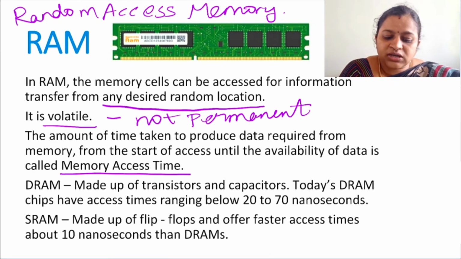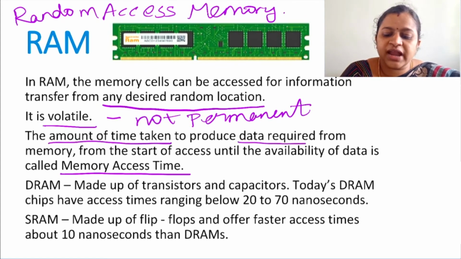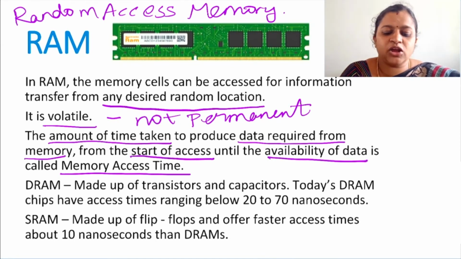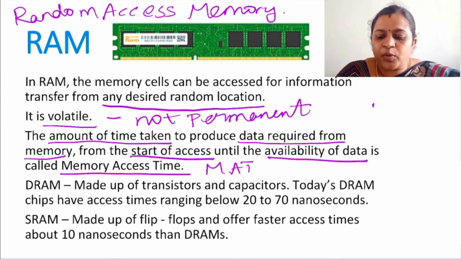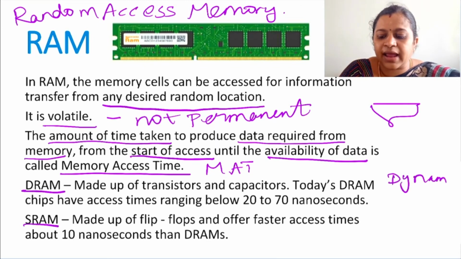Now an important term, memory access time. The amount of time taken to produce the required data from memory, from the start of access until the availability of data, is called memory access time. When I start searching for data, the time taken until the data is available is called the memory access time. You have two different types of RAM, DRAM and SRAM. DRAM stands for dynamic RAM and SRAM stands for static RAM.